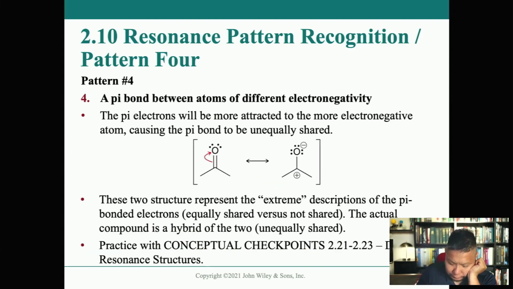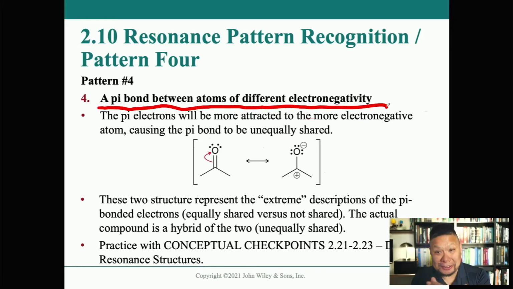In pattern 4, we're looking for a pi bond between atoms with different electronegativity. Okay. And you can actually see that all these overlap, right? Because a second ago we were looking at a lone pair next to a carbocation, and that's what this is right here. So they literally overlap, and this is the pi bond next to an atom of different electronegativity.